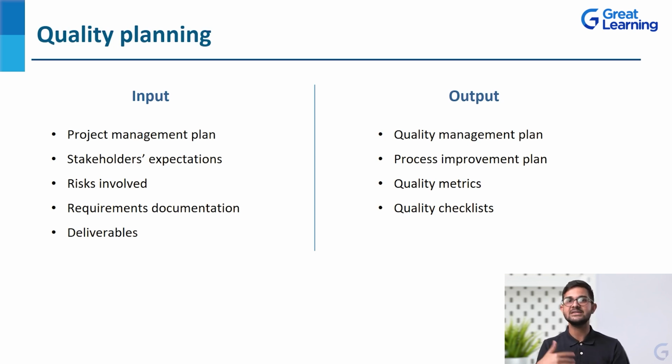Then quality metrics and quality checklist. That this is what we are supposed to do, that is what we are supposed to do, these are the standards, that's how we are supposed to meet them. All these what, when, where questions for assuring the quality, for controlling the quality are also answered in quality planning. So this is what quality planning is all about. Now let's move forward and try to understand more about quality assurance, which is the second step in this entire process of project quality management.